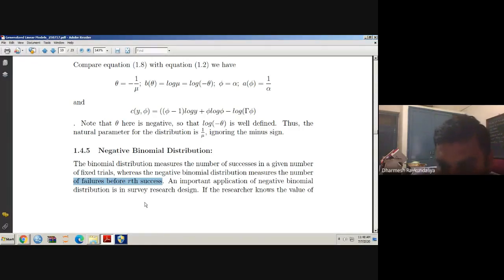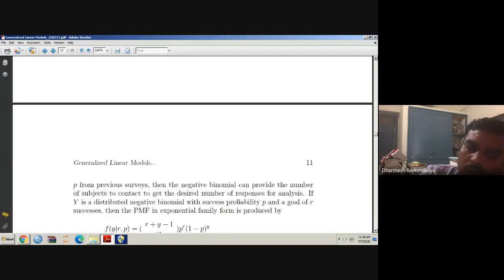An important application of negative binomial distribution is in survey research design. If the researcher knows the value of p from the previous survey, that means the probability of success from the previous survey, then the negative binomial distribution can provide the number of subjects to contact to get the desired number of responses for the analysis.